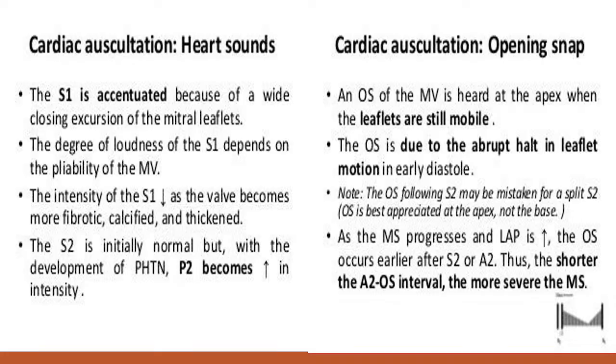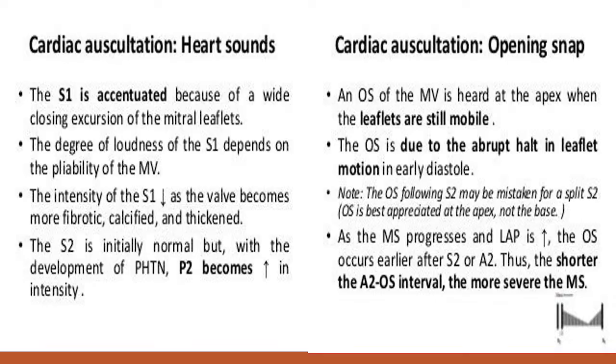So S1 is accentuated because of the stenosed valve, S1 becomes variable because of atrial fibrillation, and sometimes S1 is decreased in intensity. Whenever the valve is thickened, it produces a loud S1. But whenever there is calcification and no movement, the valve becomes rigid. At the end of the disease, the valve becomes rigid, with a lot of calcification over the mitral valve.